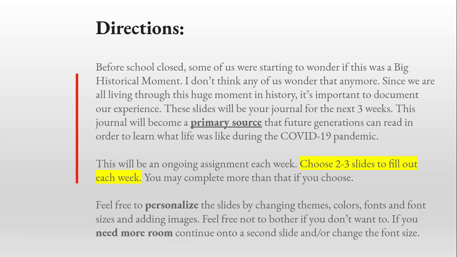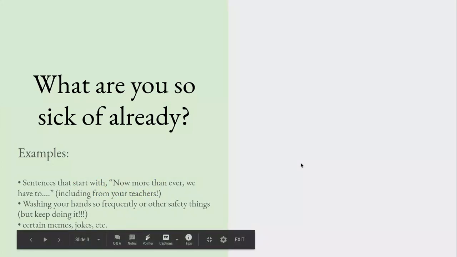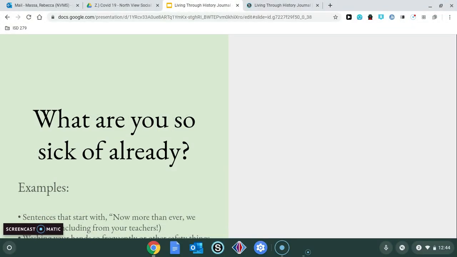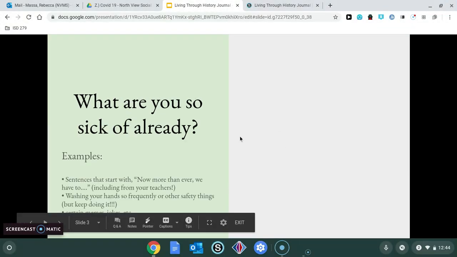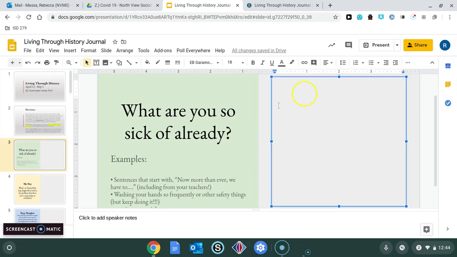So as you click through, on the left-hand side, there's going to be the question or the prompt that you can choose. And then on the right-hand side, you'll be able to double click and type. So if I get out of presentation mode here, you can click there and you'll be able to type your response. So here's an example of one.